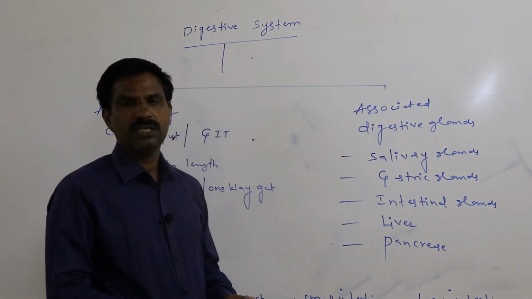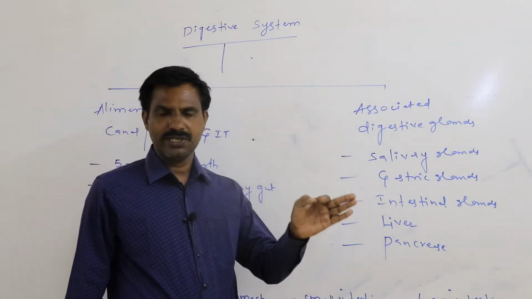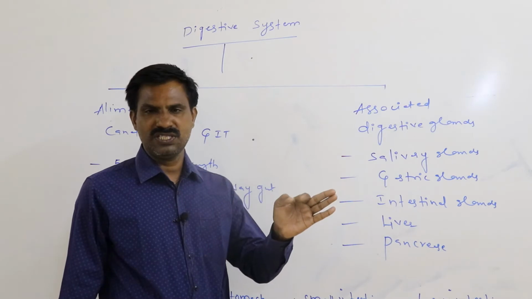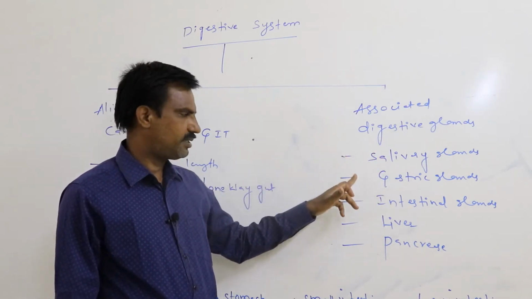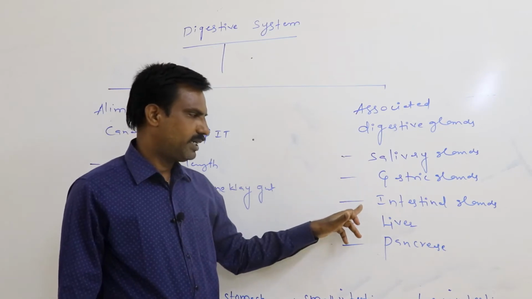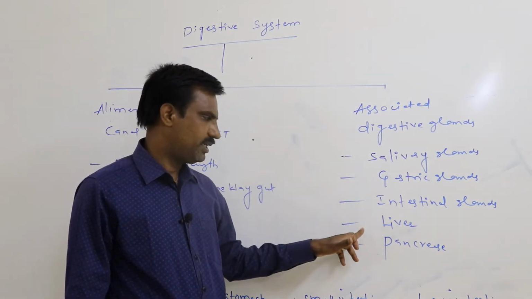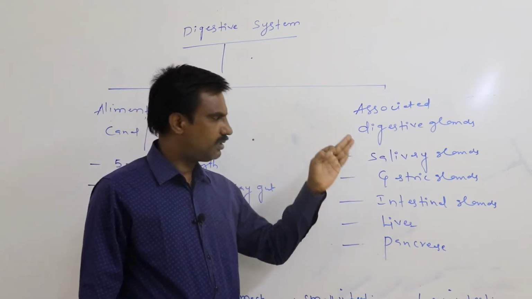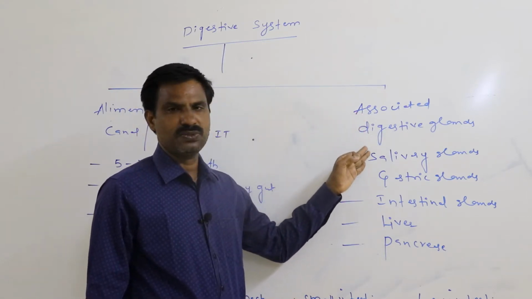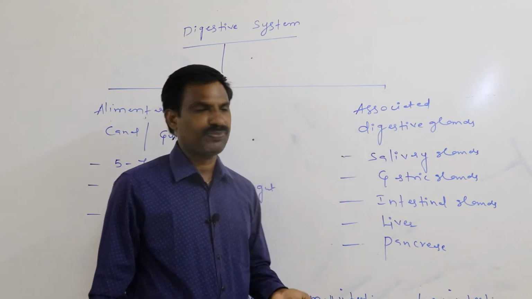So what are the digestive glands associated to digestive system of the human being? Salivary glands, gastric glands, intestinal glands, liver, pancreas are present as the associated digestive glands to the human digestive system.